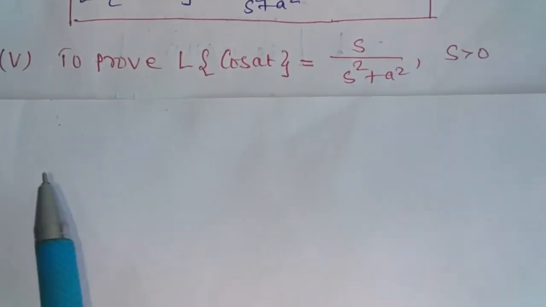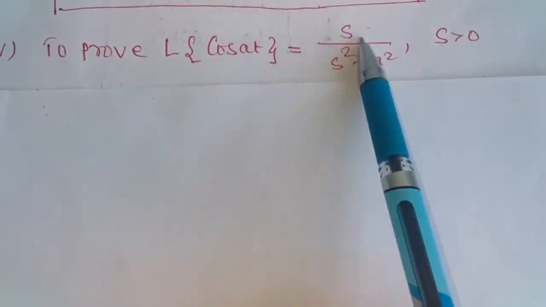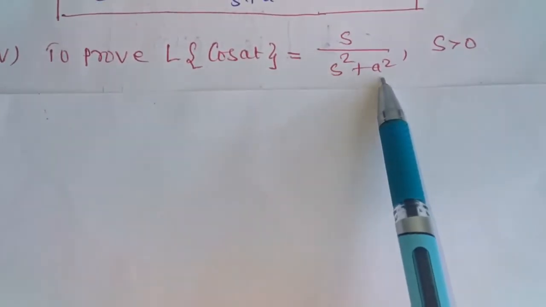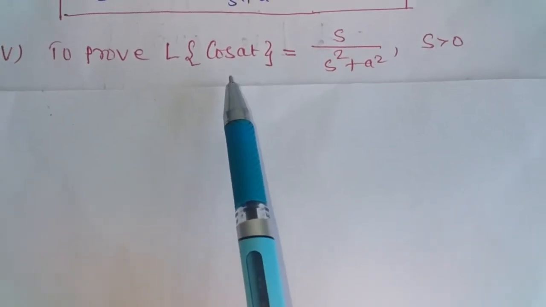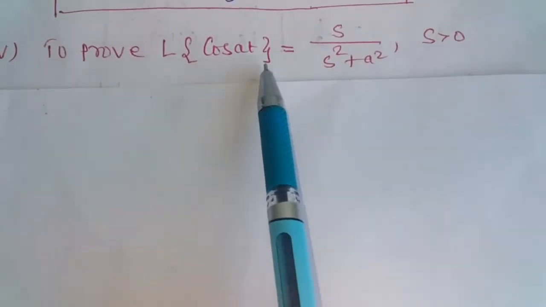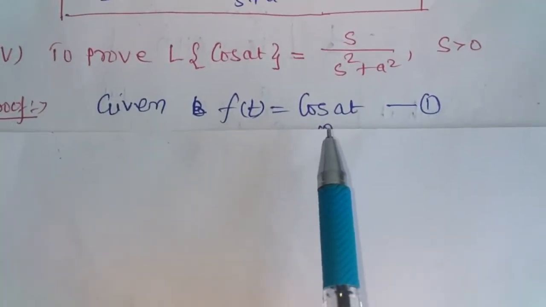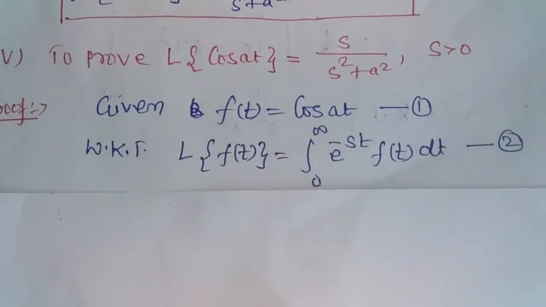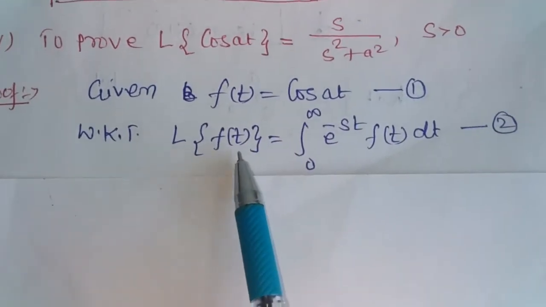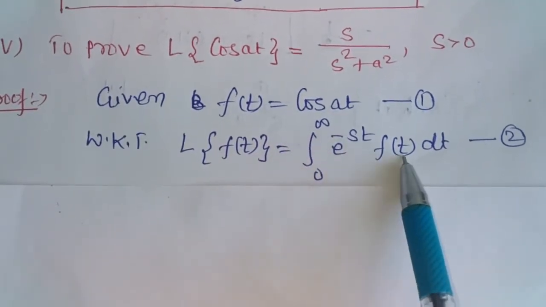Next we prove the Laplace transform of cos at is s upon s square plus a square. So here the function f(t) for which we have to find the Laplace transform is cos at. So f(t) is cos at, and we know that the Laplace transform of any function f(t) is given by L{f(t)} equal to integral from 0 to infinity of e raised to minus st into f(t) dt.